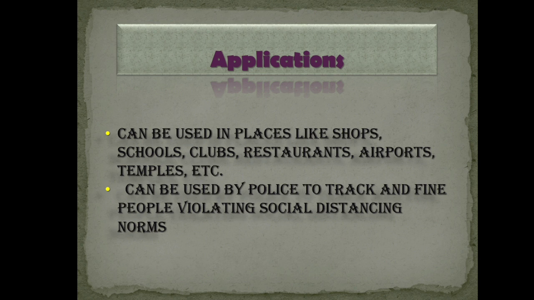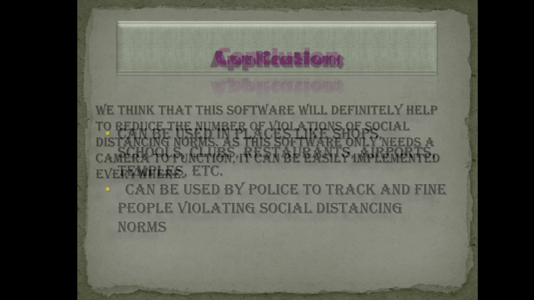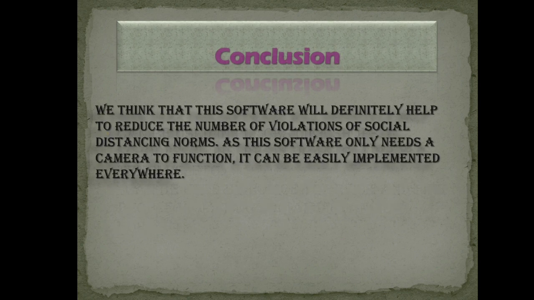This software can be further developed to identify faces and also get their details like name and address from government records to impose fines on them for violating the norms. Since social distancing is very important to reduce the spread of COVID-19, it is necessary to follow it strictly. This software helps to detect and alert the authorities about the violations. The requirements to run this software are very less, so it can be easily implemented everywhere.